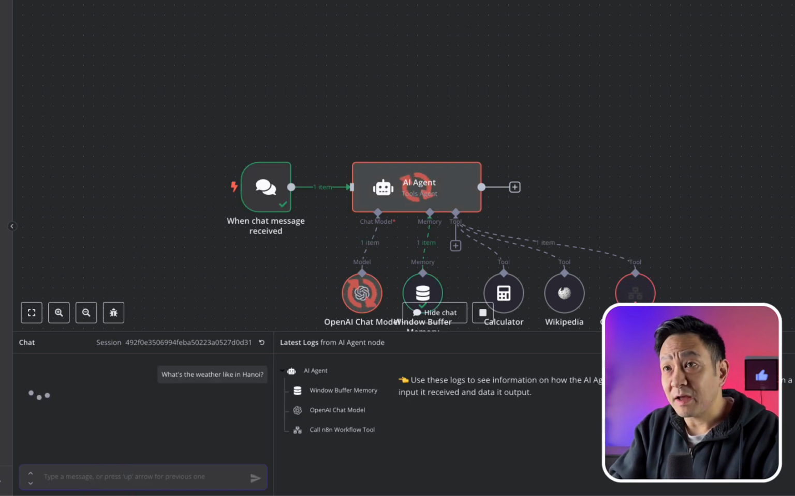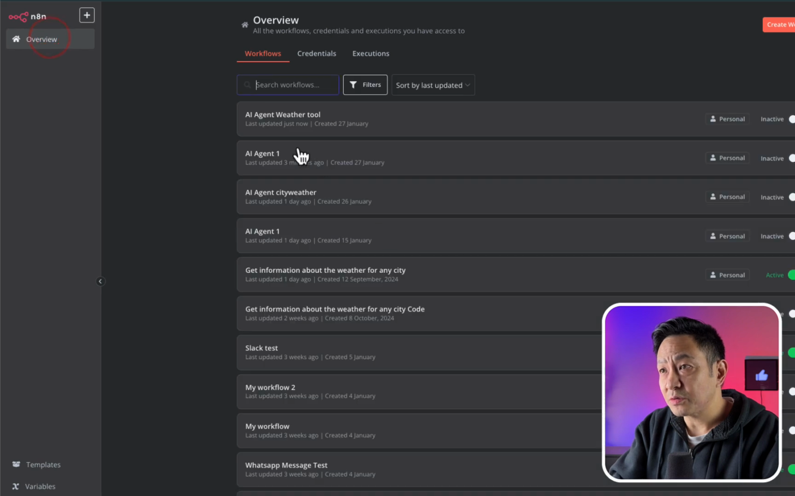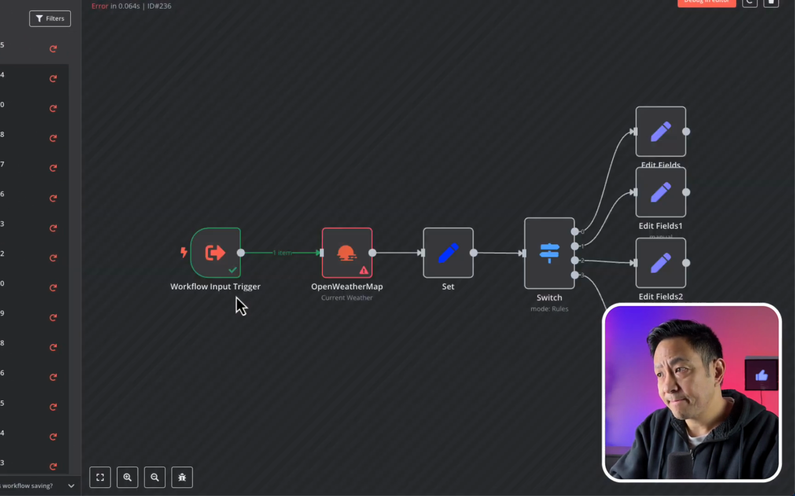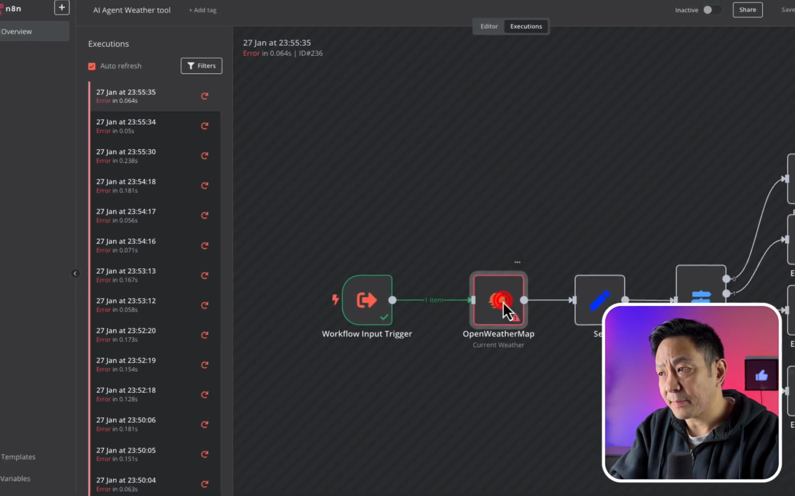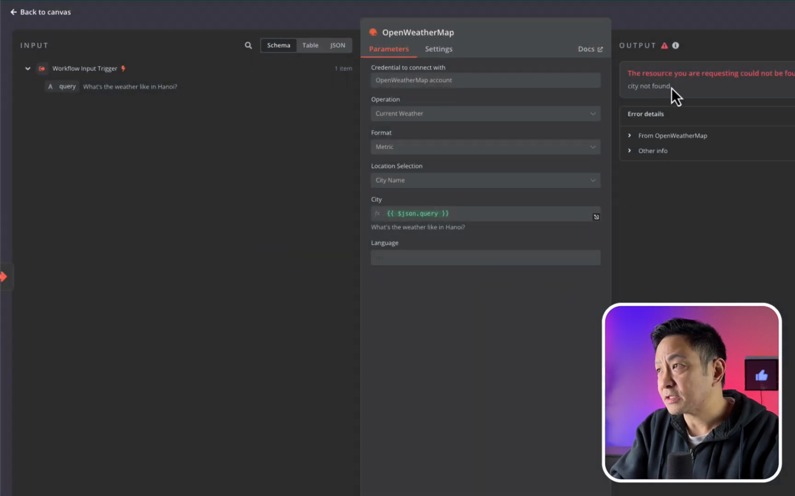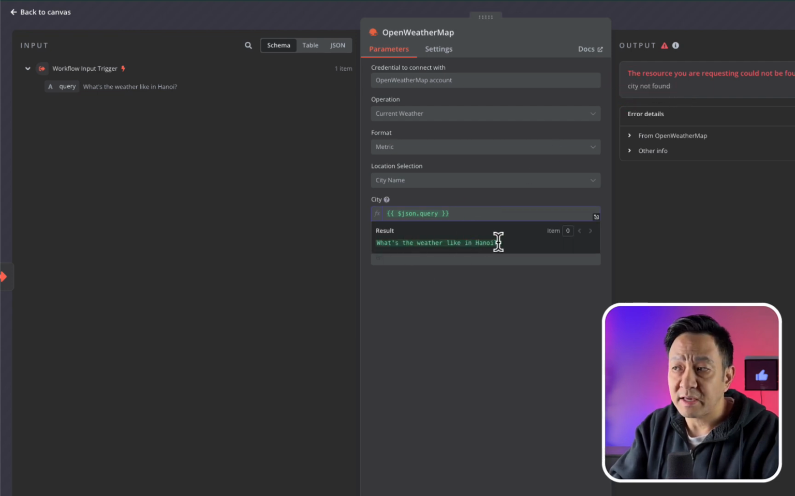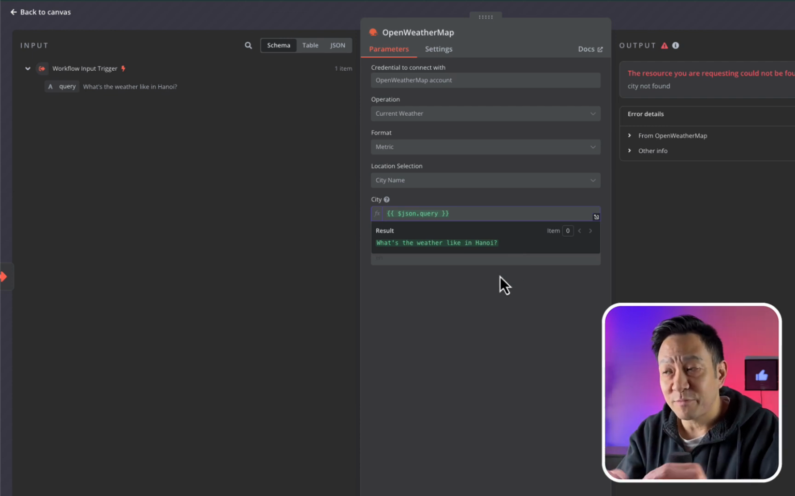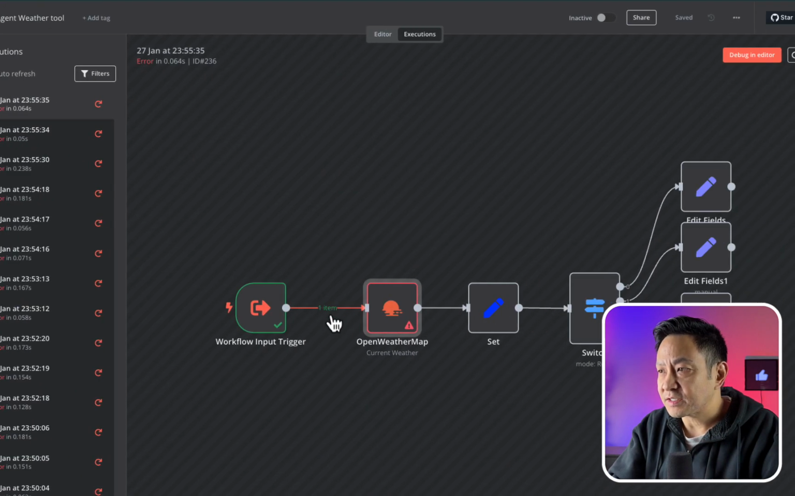So again, an error. So if I go back to that weather tool, look at the last execution. Again, it failed at OpenWeatherMap. So let's see what the error is. It says the resource you're requesting could not be found, city not found. Although it does say, what is the weather like in Hanoi? And so the error here is it's not understanding that full string of text. It just wants the name of the city, and that's it. So what I'm going to do to fix this is, let's go to the editor.